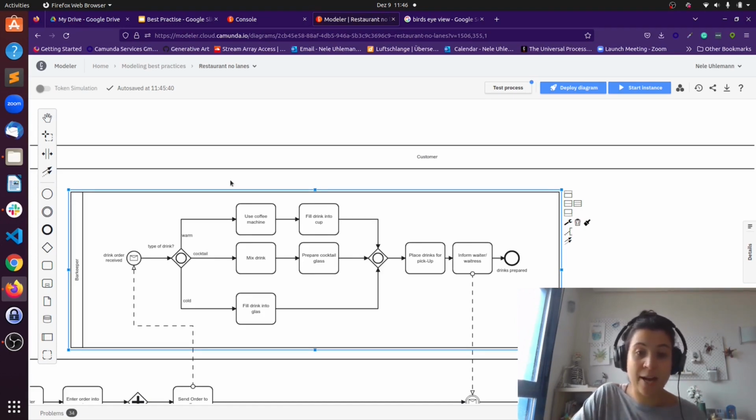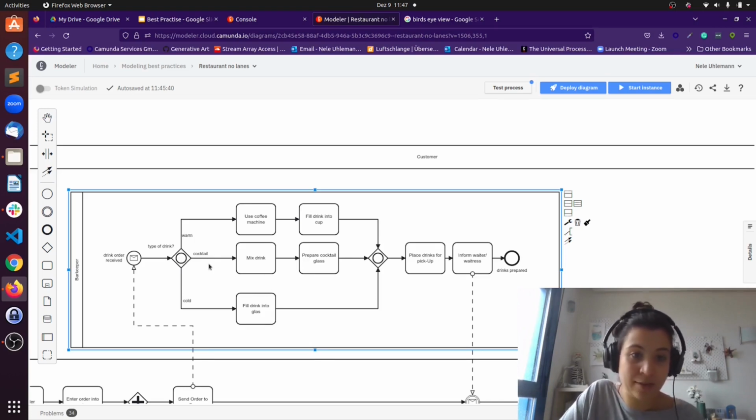I also have the fine-grained process here for the barkeeper. So what you could imagine now is if you have that restaurant and you want to onboard a new barkeeper, you could show them that diagram and tell them this is how you work. You wait here until you receive an information from the waiter waitress, and then you start preparing drinks. And it depends what type of drinks you have. If you have a warm drink, if you have a cocktail, if you have a cold drink, you do different things, right? So here you have a multiple choice, so to say.